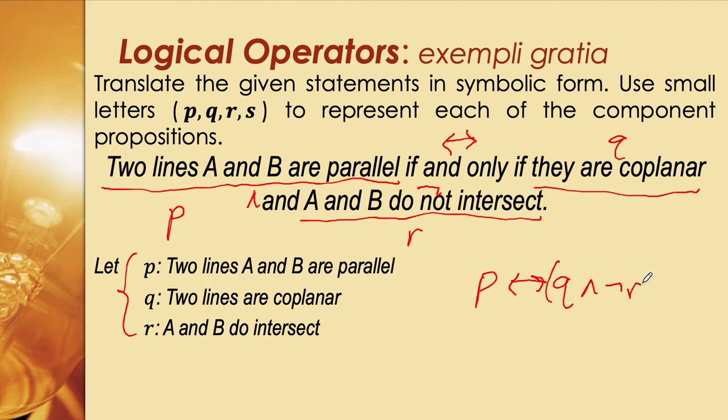But we need to enclose this in parentheses because, as the meaning of the sentence suggests, two lines are parallel if and only if they are coplanar and A and B do not intersect. So this form here is a single idea. We may think of it as a single context of ideas. Therefore, this is our answer: P if and only if (Q and not R).